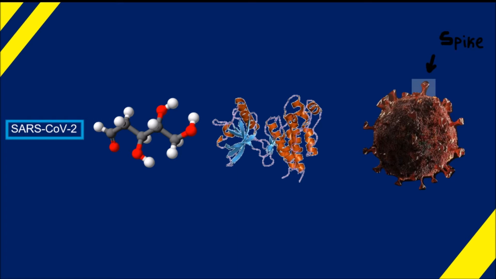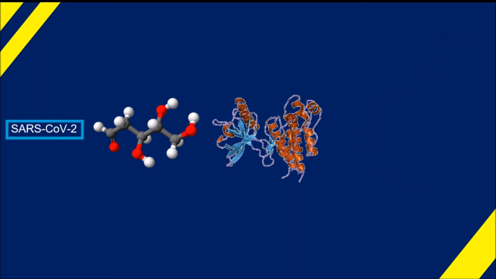ACE2 receptors are located in very convenient places. Well, at least for the virus. They are located in the eyes, mouth, nose, and lungs. That is why it's incredibly important not to touch your face, wear a mask to cover your nose, and to constantly wash your hands. Let's get back to the chart.